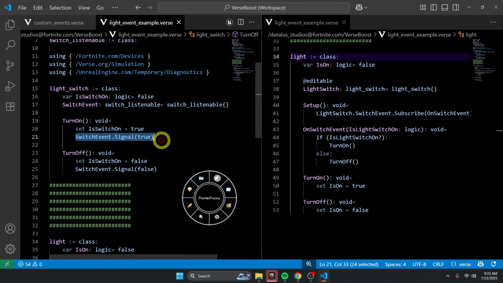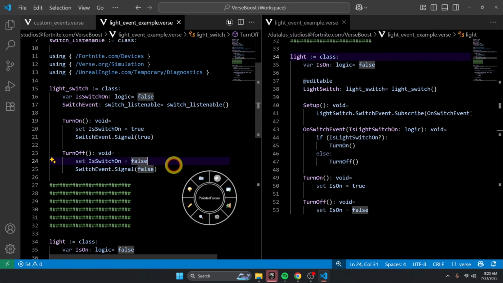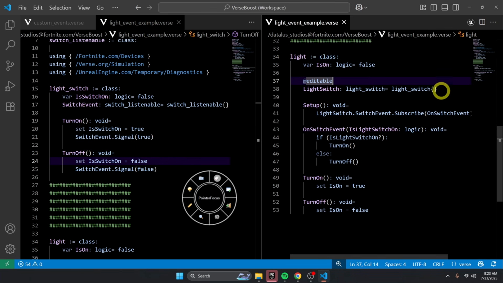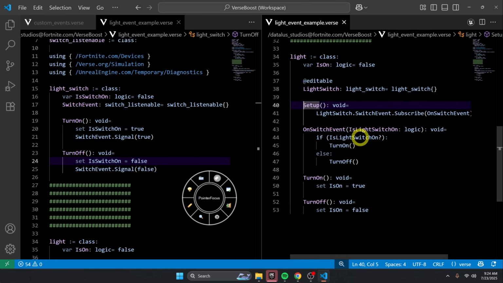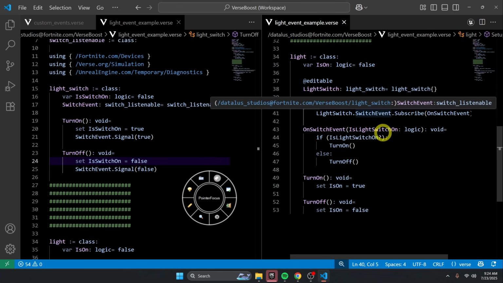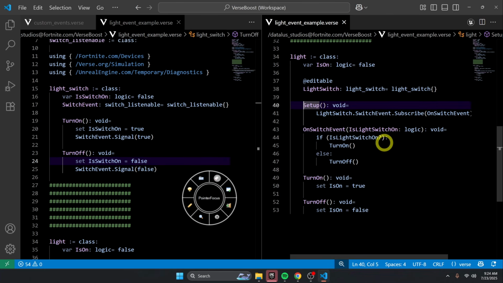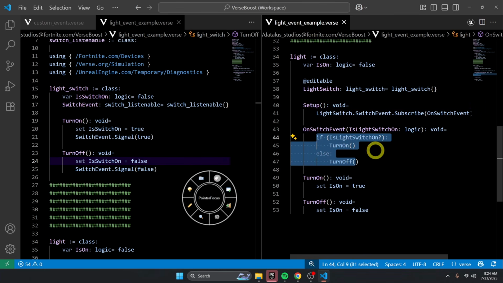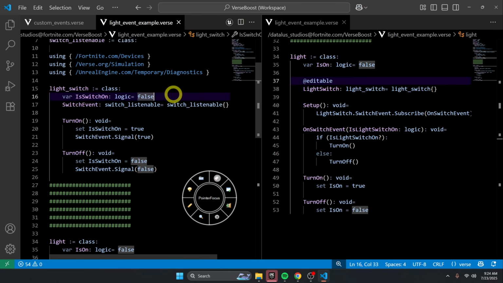So we signal the event, turned on and turned off. And then in our light class, for example, all we have to do is hook up the light switch and call this setup. This could be an OnBegin instead, but it just subscribes to the event. On the switch, it will turn on or turn off, and it's completely responsible for itself. It doesn't know anything about the microwaves, the TVs, or anything, and the light switch is only worried about itself.